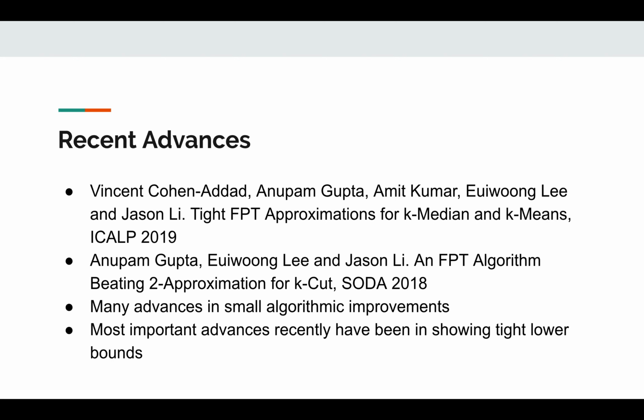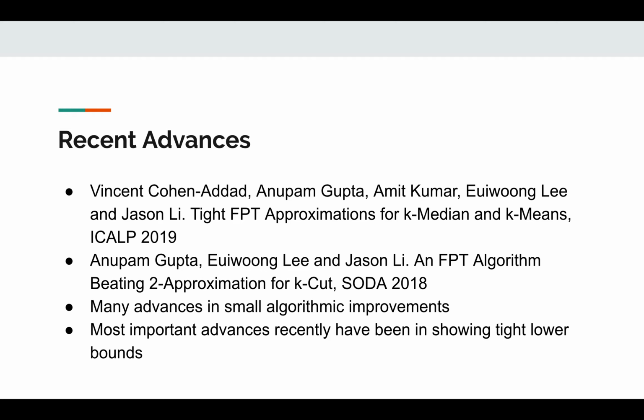Now, in talking about FPT, I'd like to talk about some recent advances in the field, particularly at CMU. Here I've noted two papers by researchers here at CMU that have done research in FPT and also approximation algorithms. In these two papers, what we see is FPT algorithms in combination with approximation algorithms to achieve better results than just approximation algorithms alone. And as we'll see in the next slide, this is sort of where the future of FPT is going, and it's some of the most common research nowadays.